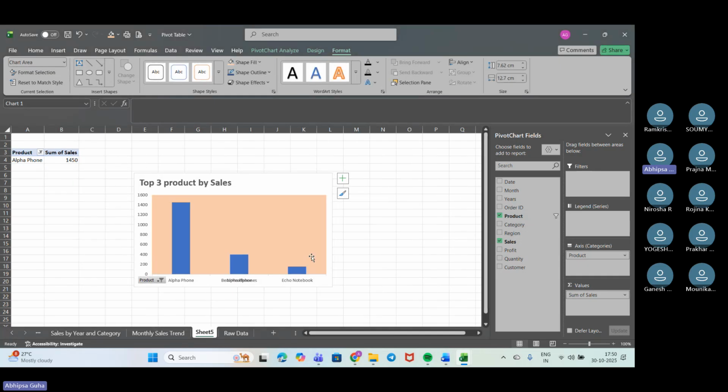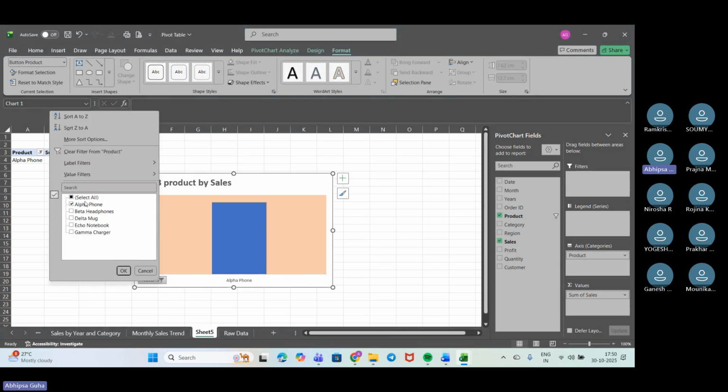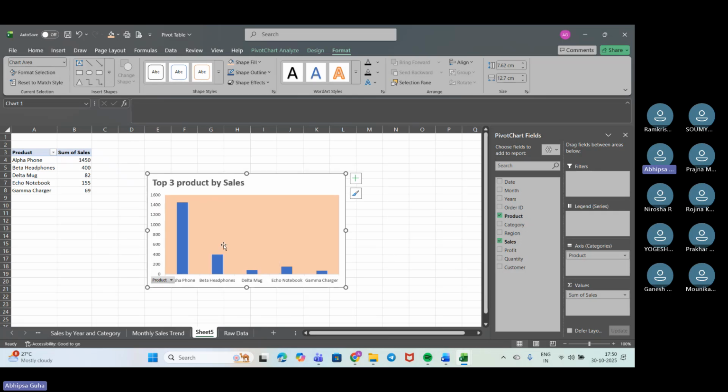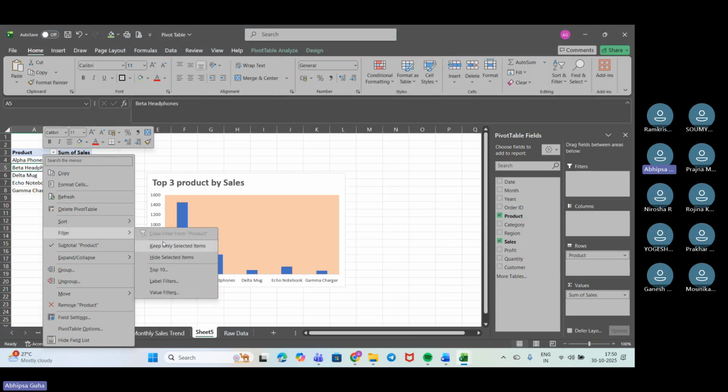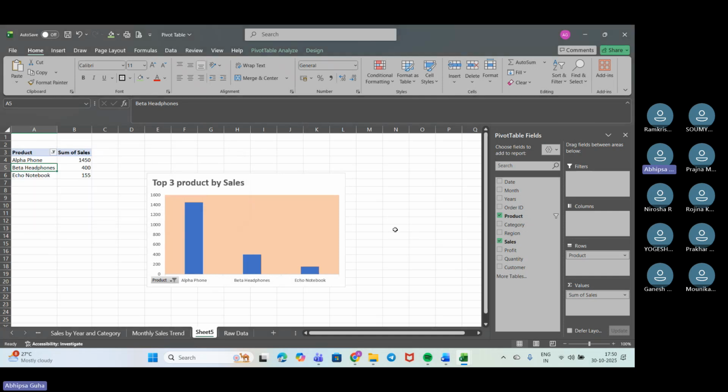We can click OK, so it'll get only that product on, right? So we don't need that. We need all as of now, so we will be putting it like that. Like this is for 5. In case we need it for top 3, again we will go to filter, go to here, and we'll just put it to 3 and OK. Okay. So is that clear?